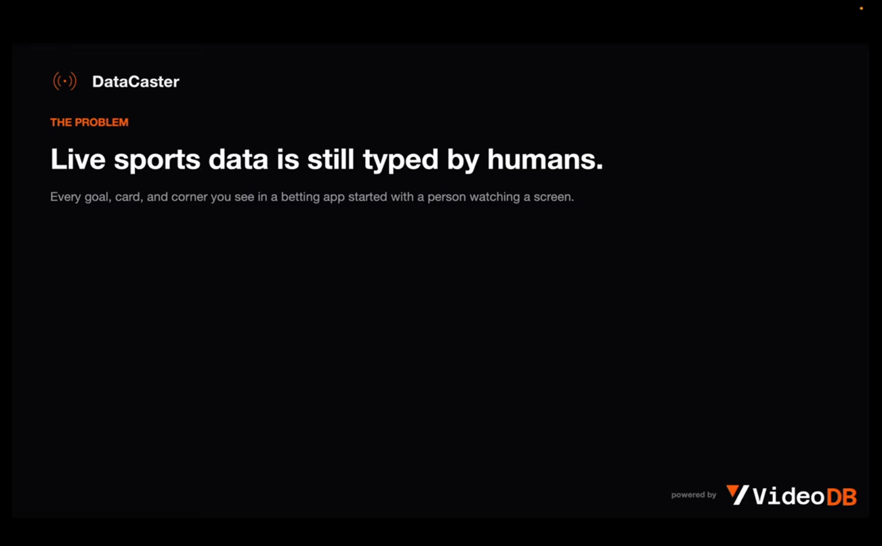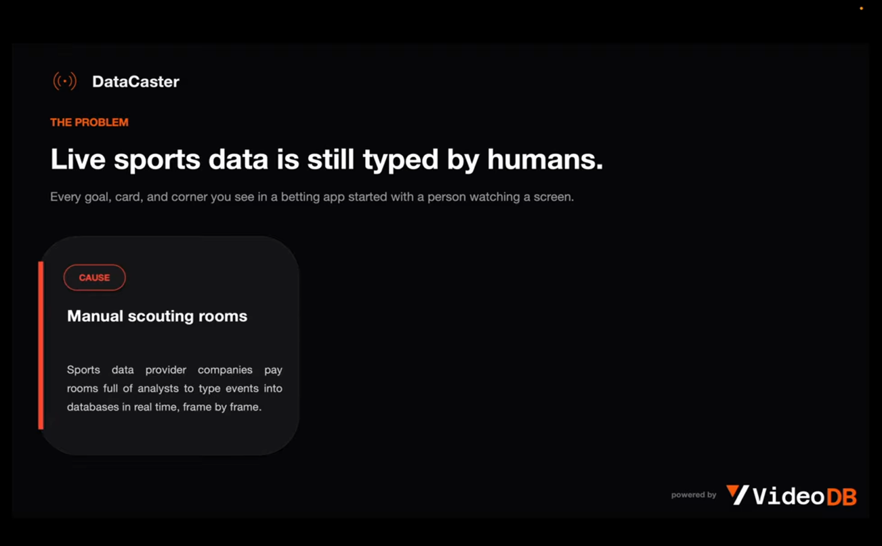Here is something that most people don't realize: every time you scroll a sports feed and see reels or match highlights, all of that is still done by a human being. For example, there are big sports data provider companies like Sportradar or Lsports. They have huge rooms full of analysts whose only job is to watch a screen and click buttons every time something happens on the pitch.